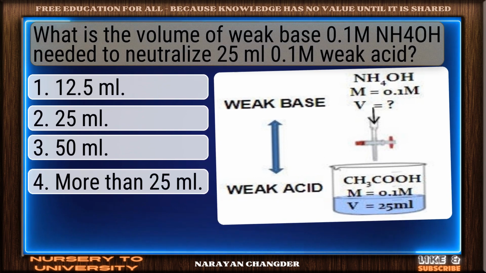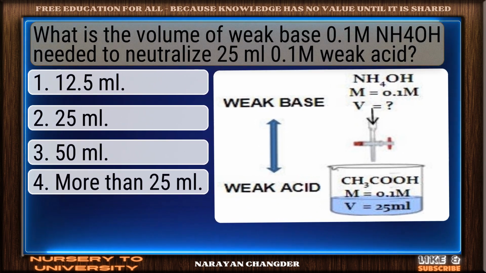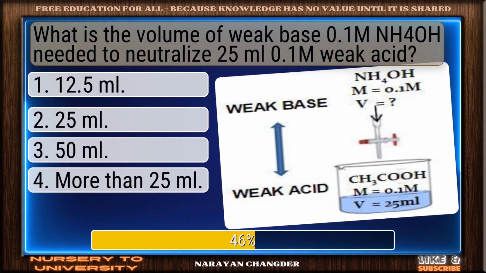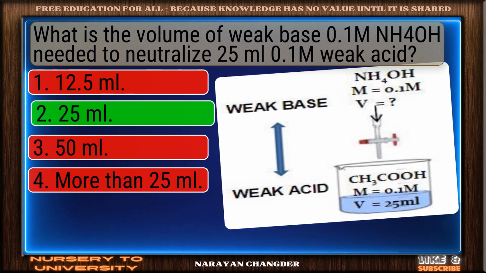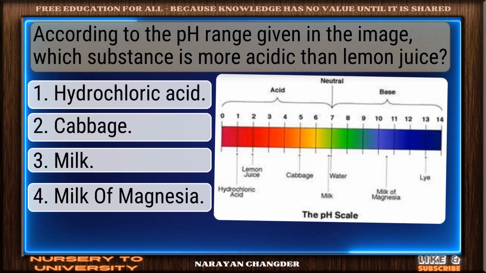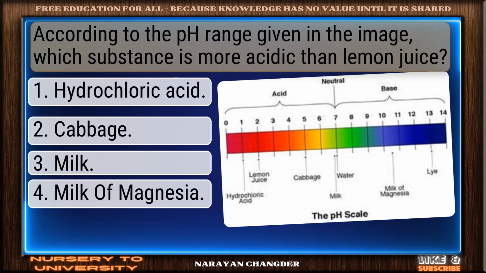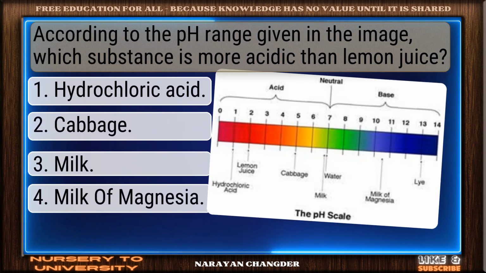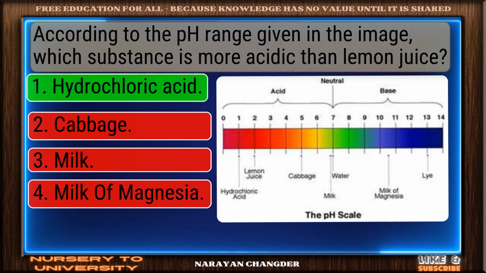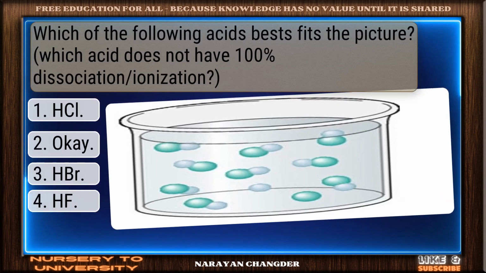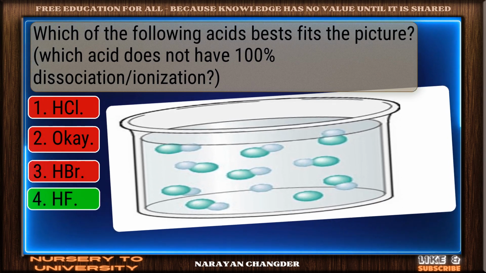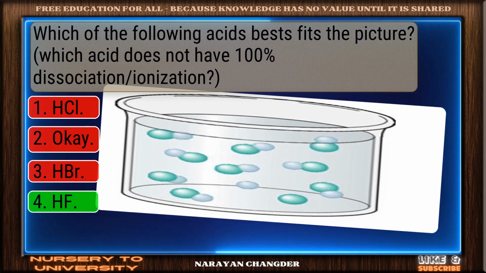What is the volume of weak base 0.1 M needed to neutralize 25 mL of 0.1 M weak acid? Smart pick. 25 mL is the correct choice. According to the pH range given in the image, which substance is more acidic than lemon juice? Perfect. Hydrochloric acid is the correct choice. Which of the following acids best fits the picture? Correct response. HF is the most accurate answer.